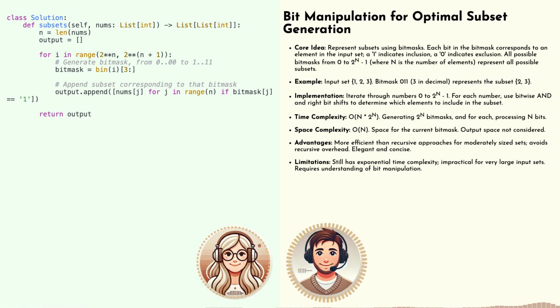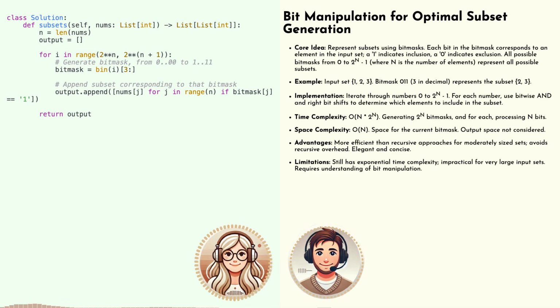All right, I'm ready to embrace the magic. But can you break it down for me and our listeners? How does this bit manipulation sorcery actually work in the context of subset generation? Imagine each element in our set is like a light switch that can be either on or off. We can represent the state of each switch using a single bit, 0 for off and 1 for on. So if we have our set 1, 2, 3, we could represent the subset 1, 3 with the binary number 101. Exactly. Where the first and third bits are set to 1, indicating that elements 1 and 3 are included.